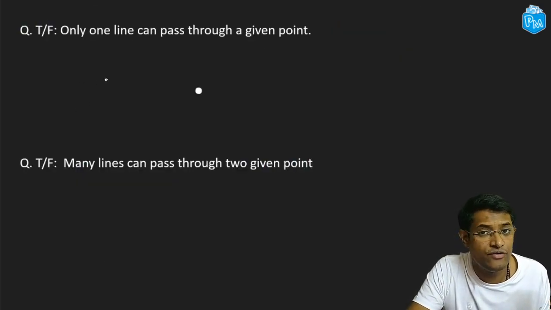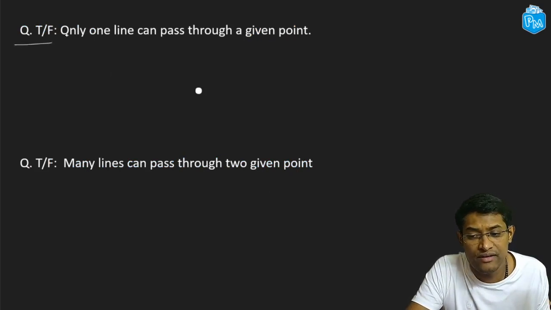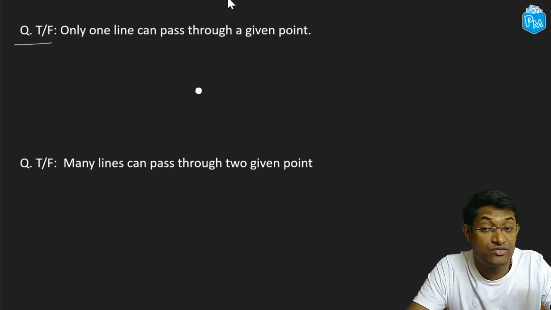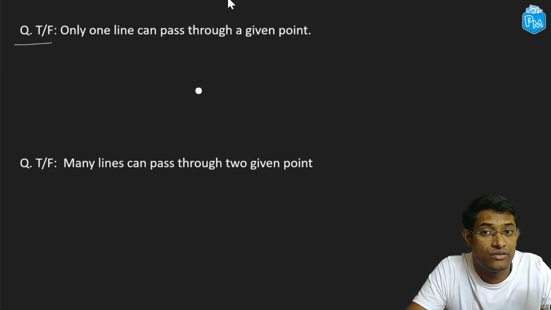These are two true and false questions. You need to identify whether the given statement is true or false. Let's read the statement. Only one line can pass through a given point. Say you're given one point over here. Do you think this statement is true or false? Pause this video and try to answer it on your own.